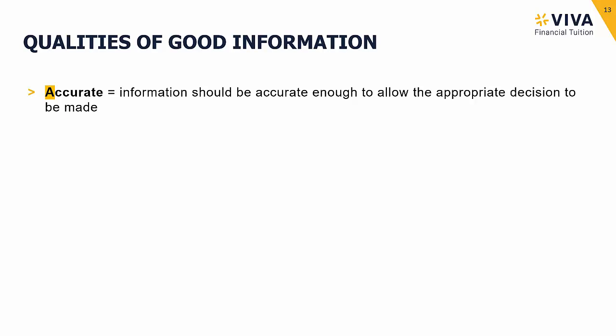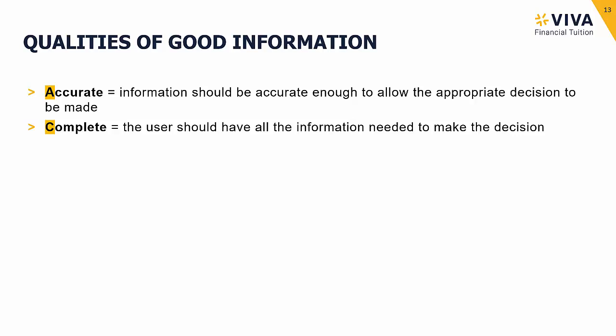Now, we can never have perfect information, okay? There'll always be some uncertainties. There might even be a bit of guesswork in some of the information that we provide to our management. But the key thing is our information needs to be accurate enough to allow management to make their decision. So think about something like an investment appraisal. Maybe we're forecasting that we're going to open a new factory and we're forecasting ahead 10 years into the future. There's no way we can do that with 100% certainty. But there are things that we can do to hopefully make those forecasts accurate enough. Therefore, it is good information which we're providing to management to make their decisions.